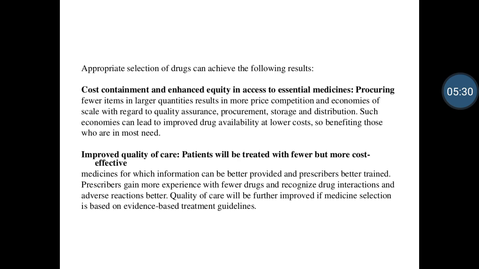Okay, the next part is improved quality of care. How can we improve the quality of care? Patients will be treated with fewer but most cost effective medicines. That is improved quality of care. Medicines for which information can be better provided, meaning the medical practitioner should have better information, and prescribers are better trained. Prescribers means doctors, pharmacists, medical staff, nurses, all of them should be better trained.